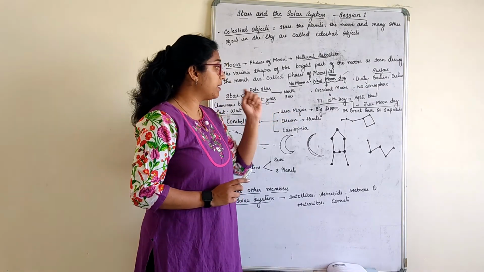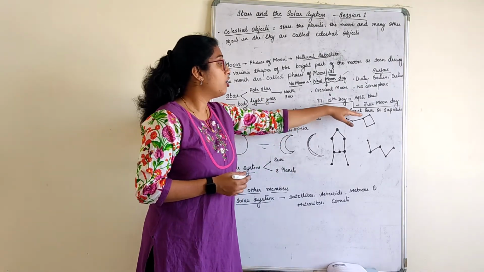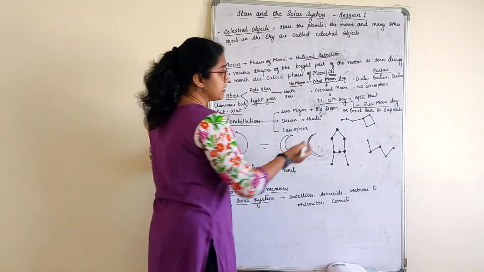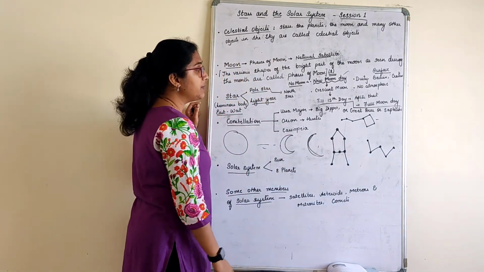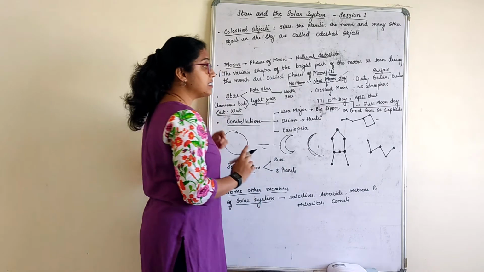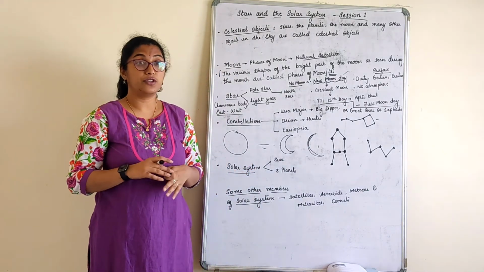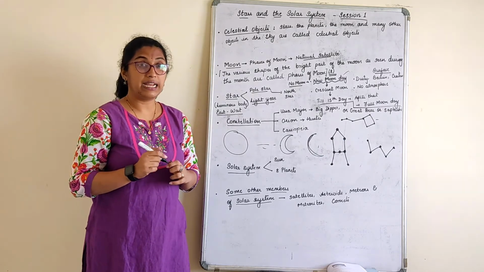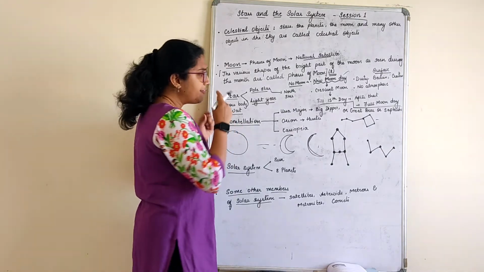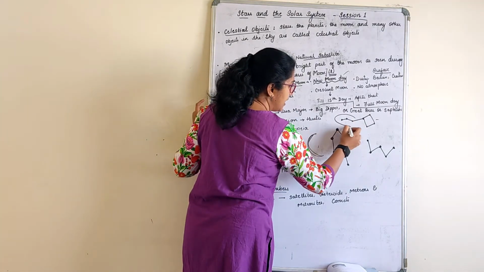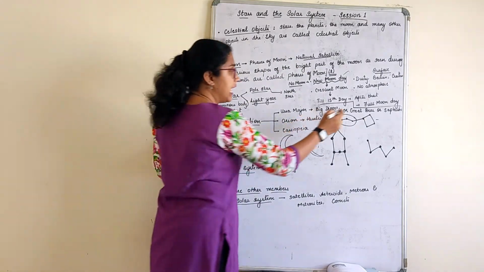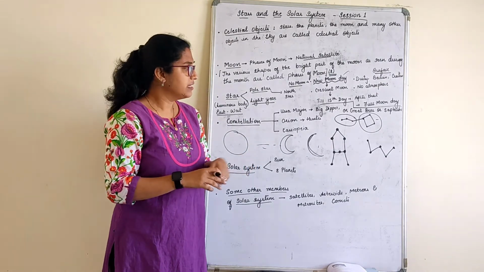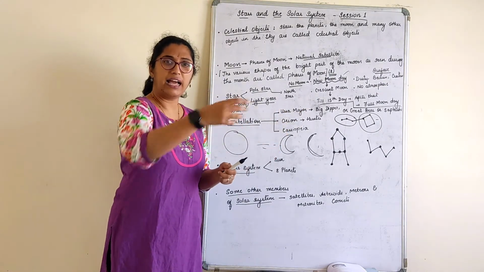Ursa Major is also called the Big Dipper, Great Bear or Saptarshi. Now why did this name come? Because this is the figure for Ursa Major. It is also known as a big ladle. Now what is a ladle? A ladle is a big spoon. If I imagine that these three stars are the handle of the spoon and this is the ladle. Doesn't it look like a ladle, the handle and the spoon?